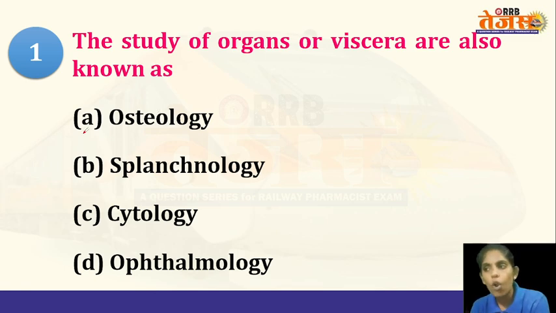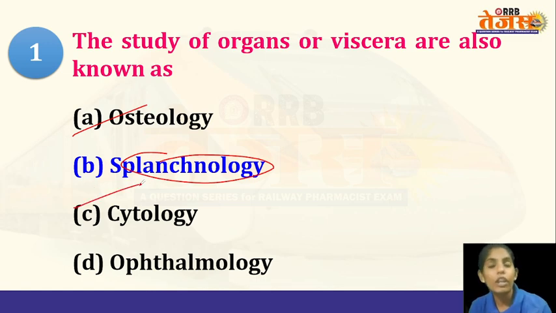The options are osteology, splanchnology, cytology, or ophthalmology. And the answer is splanchnology. Splanchnology is the study of organs or viscera. Coming to the other options, osteology is the study of bones. Cytology is the study of the cell. From the name you can say it is about the structure of the cell, the function of the cell, and also its organelles.